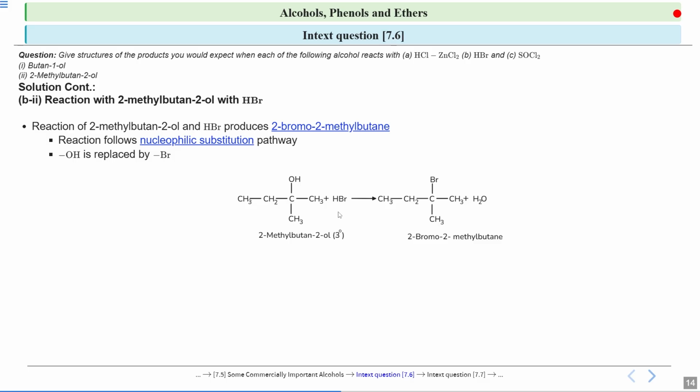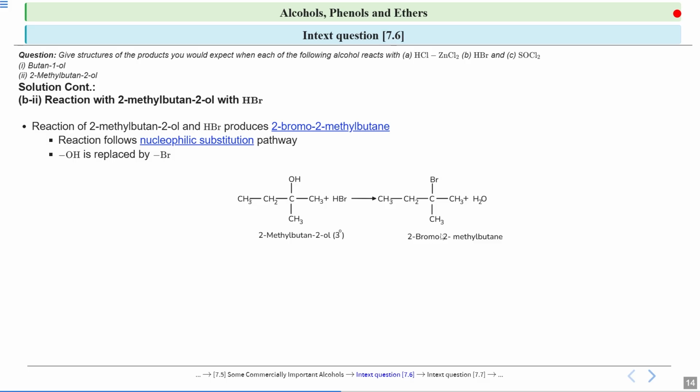Here rearrangement is also possible, but in this case we do not require any rearrangement. When the mechanism takes place through the SN1 mechanism, the attack can be from both sides, from the front side and from the back side, because this carbocation is a stable carbocation. So the Br can attack from any side. Your OH group will be replaced by a bromine group. So this is a nucleophilic substitution. Nucleophilic because a nucleophile is attacking and OH is being substituted by your bromine group. So this is what is happening in this reaction.